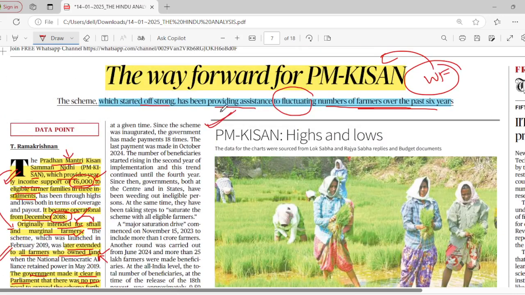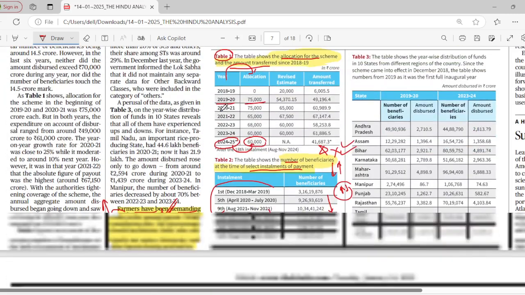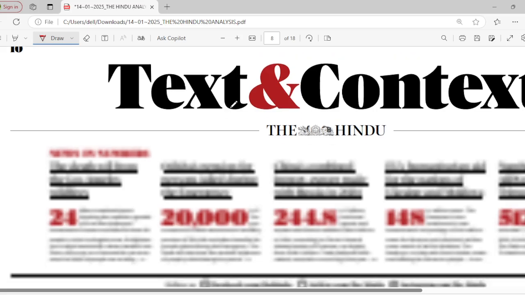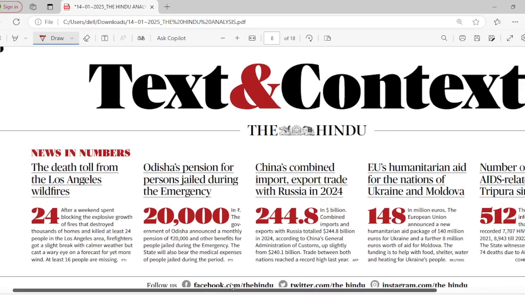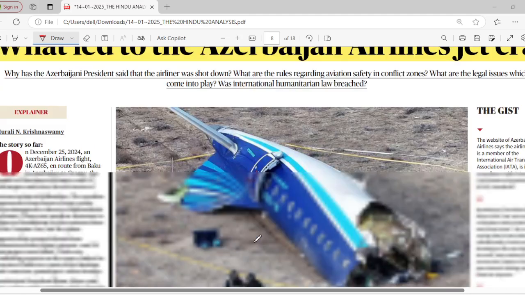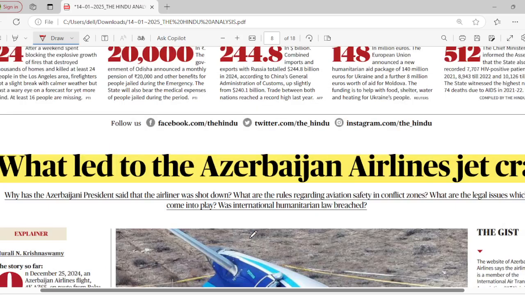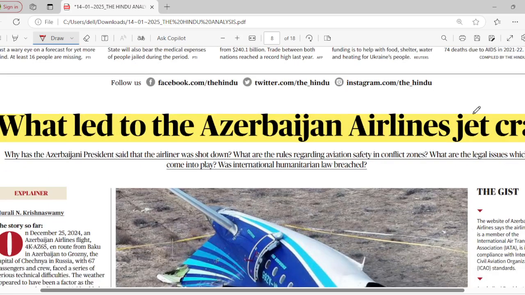Try to remember, okay, PM Kisan, as the name itself indicates, is related to farmers. Kisan is a word in Hindi. The meaning would be farmer. Okay, all the farmers have been included.